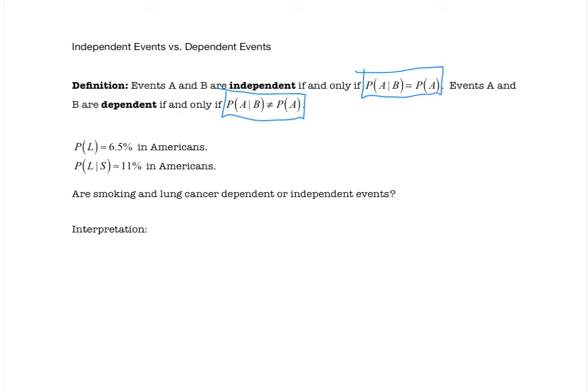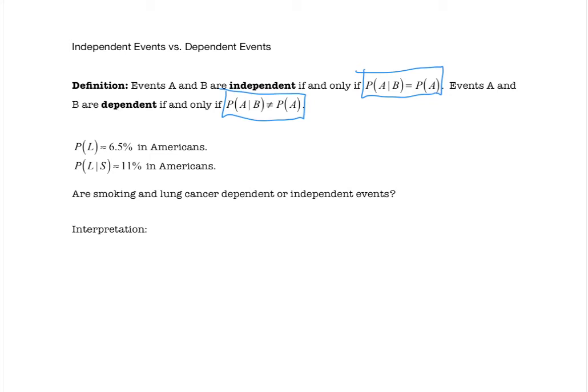But in general, the likelihood of an American adult, chosen at random, having lung cancer is a 6.5% chance. And then from another resource, I found that when you're strictly looking at smokers, the likelihood of them having lung cancer is 11%. So, using those numbers, are smoking and lung cancer dependent or independent events?